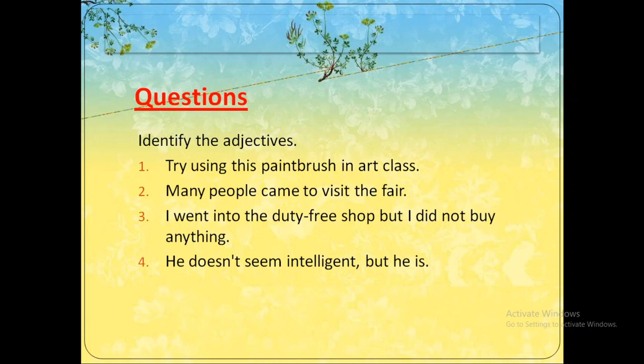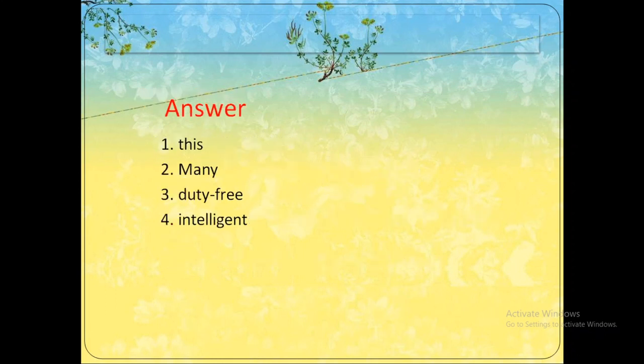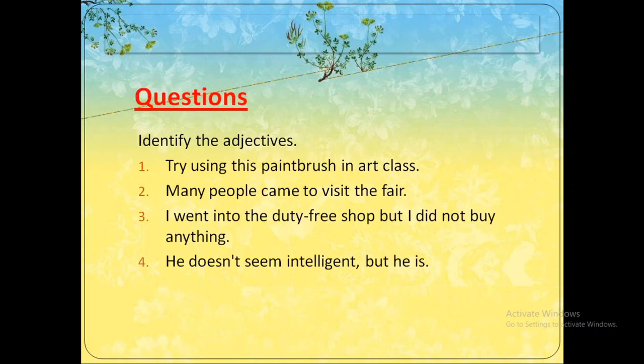I hope you all have marked the adjectives by now. Now let us see the answers. In the first sentence, this. In the second sentence, many. In the third sentence, duty-free. And in the fourth sentence, intelligent are the adjectives. Here you can see.